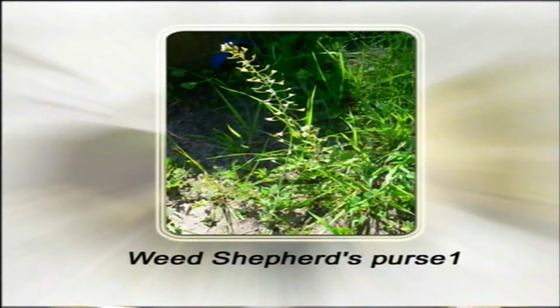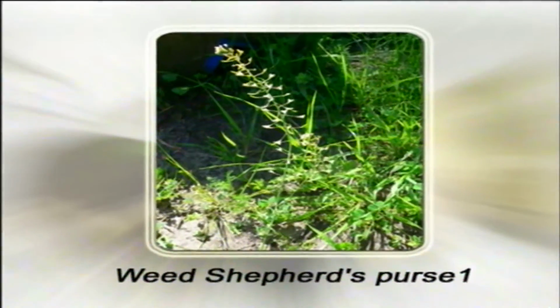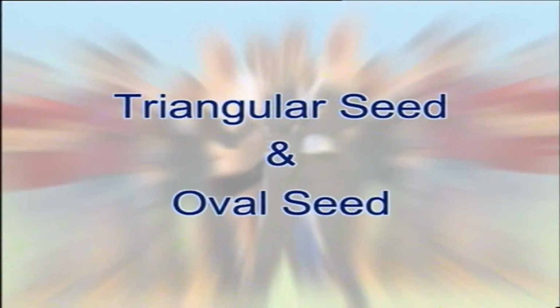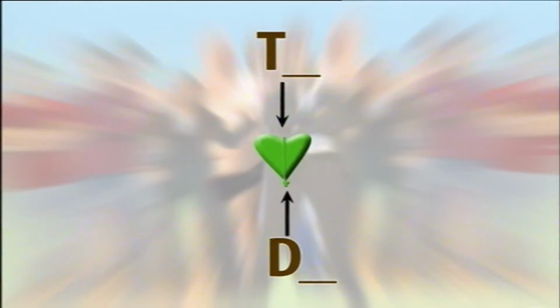Another kind of epistatic interaction, that is duplicate dominant epistasis, was reported by George Schell in 1914 in the common weed shepherd's purse plant. There are two varieties of seed capsule, a triangular seed capsule and an oval seed capsule. The triangular seed capsule is controlled by two dominant genes T and D independently. Any one dominant gene can produce triangular seed capsule. The recessive genes produce oval seed capsule.